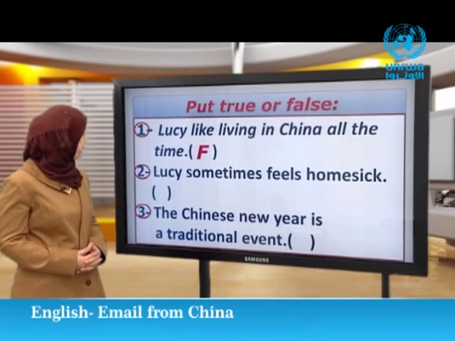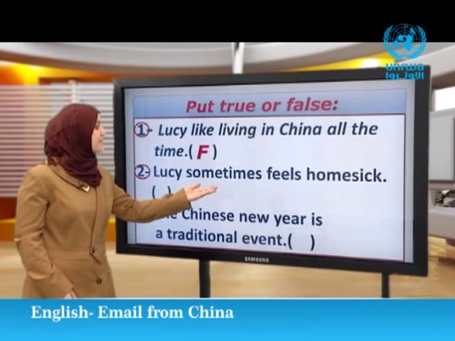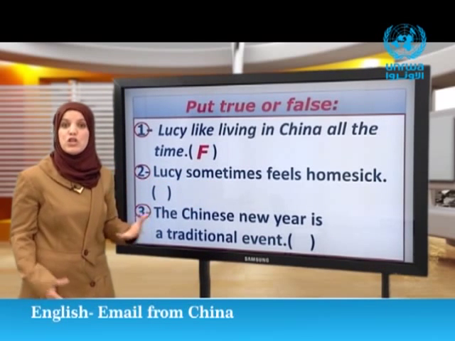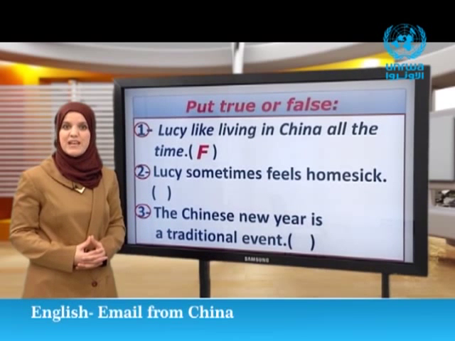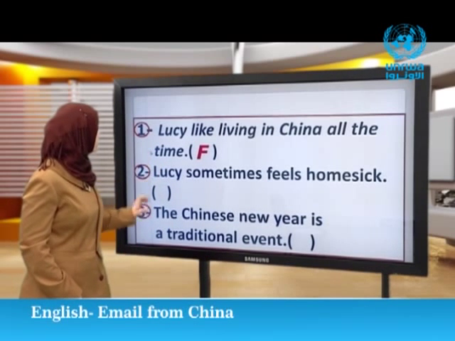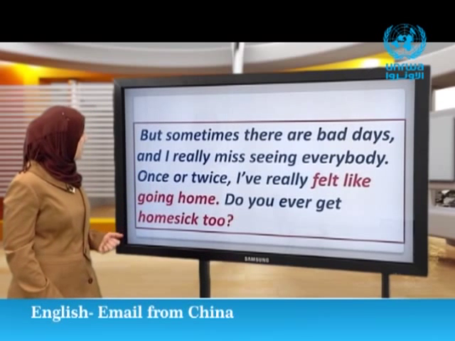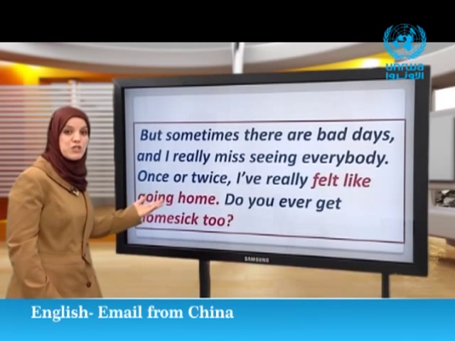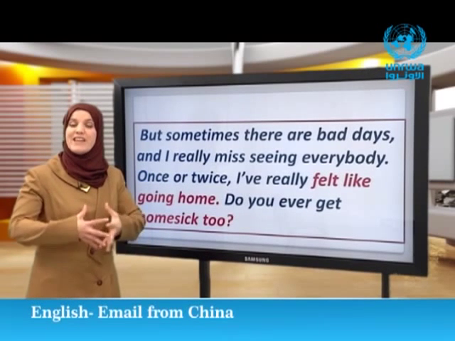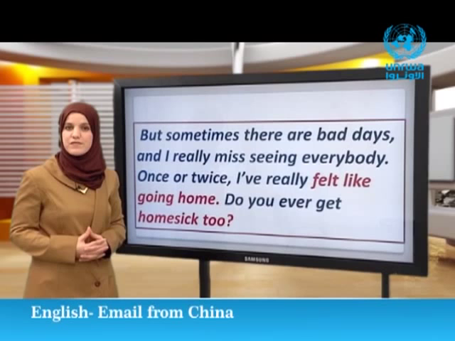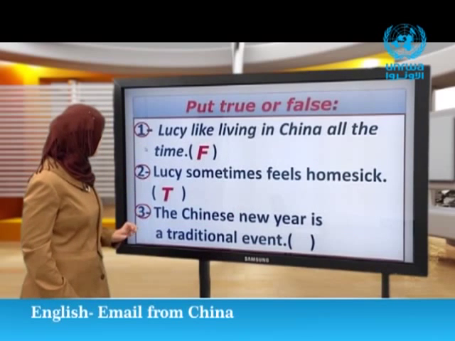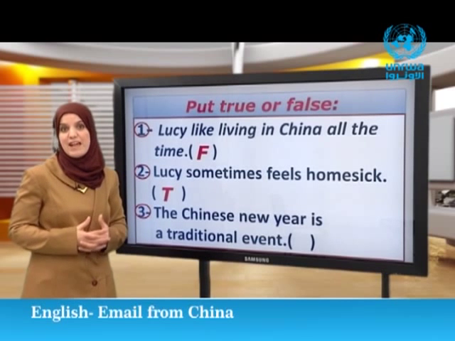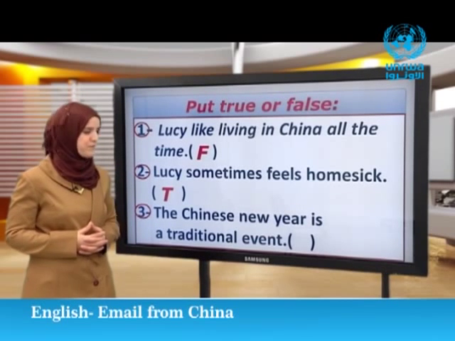And number 2, Lucy sometimes feels homesick. True or false? Let's figure out. I really felt like going home. Do you ever get homesick too? So what is the answer? True or false? Great. The answer is true. Sometimes she feels like going home. That means she feels homesick.